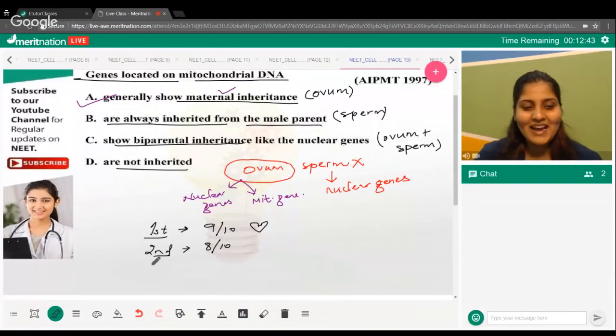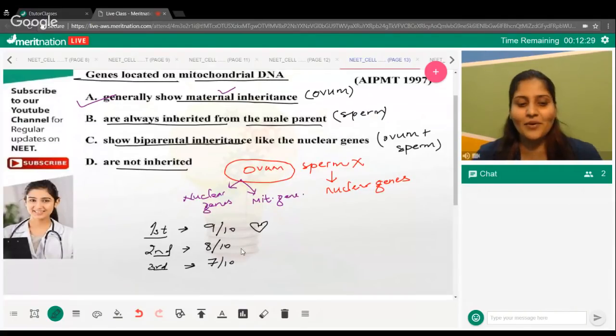On the third rank, I have Aditya, Aman, Avreet, Meghna, Rahul, Shahroz, Singham, and Varsha. Congratulations, you've gotten 7 out of 10 points. Very good. So this is outstanding performance. I think the first rankers have lost their marks in this question because you all thought it is showing biparental inheritance, isn't it? But this is a tricky question. All right, well done, every one of you.